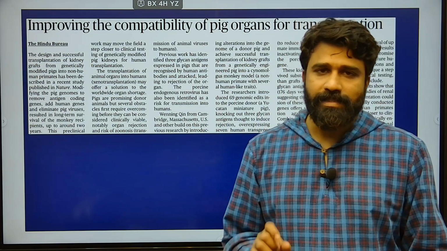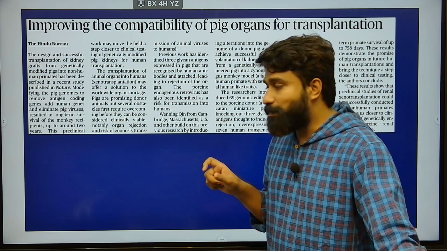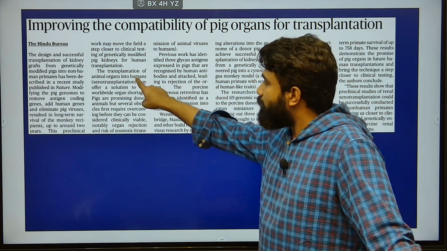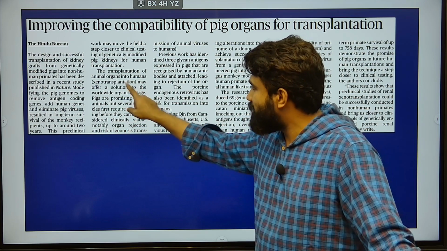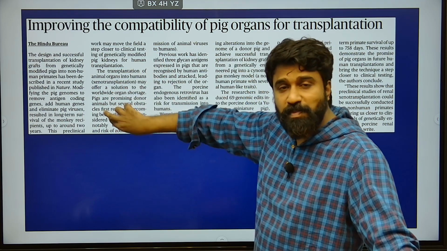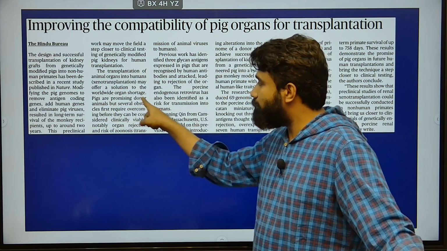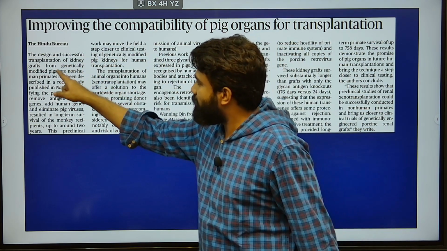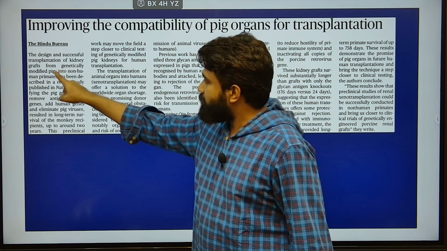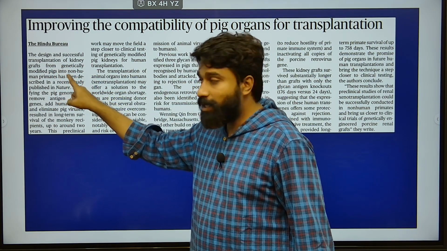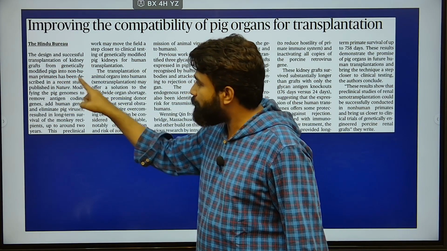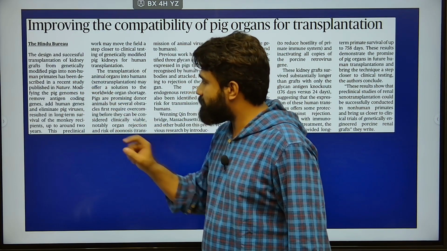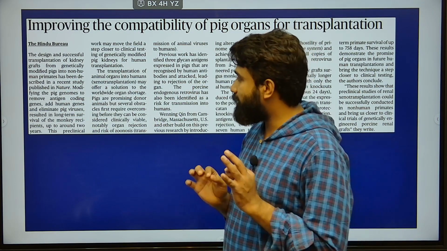This article is talking about xenotransplantation, meaning transplantation of animal organs into humans. This may offer a solution to the worldwide organ shortage, because recently scientists have witnessed that transplantation of kidney grafts from genetically modified pigs into non-human primates, mostly monkeys, has been described in a recent study published in Nature, a scientific journal.